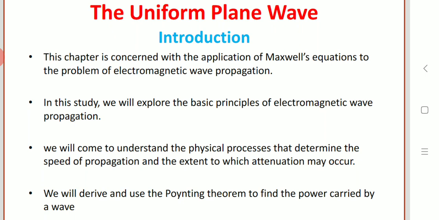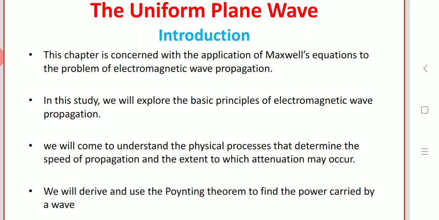So what do we mean by waves? Waves are nothing but a means of transporting energy or information from source to destination. The waves consisting of electric and magnetic fields are called electromagnetic waves. Electromagnetic waves are said to exist if all four Maxwell equations are satisfied at the source point, at the medium, and at the destination.